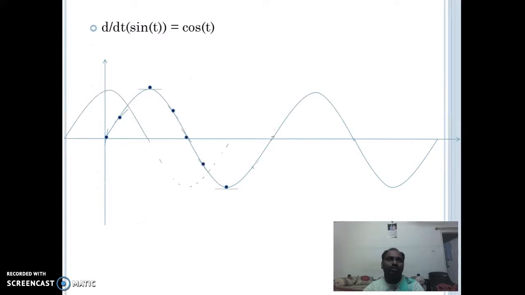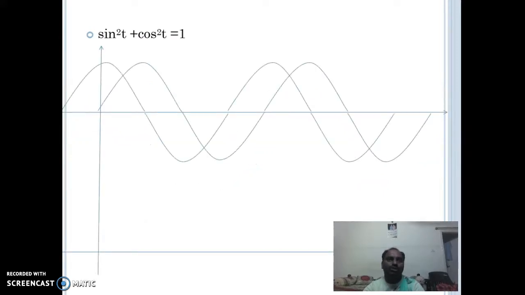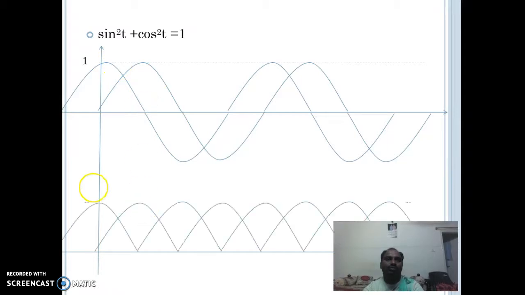This is about electric field energy and magnetic field energy. Electric field energy is taken as voltage and magnetic field energy is taken as current, having an angle of 90 degrees between V and I. And this is the total energy that can be seen by the equation sin square omega t plus cos square omega t equal to 1.